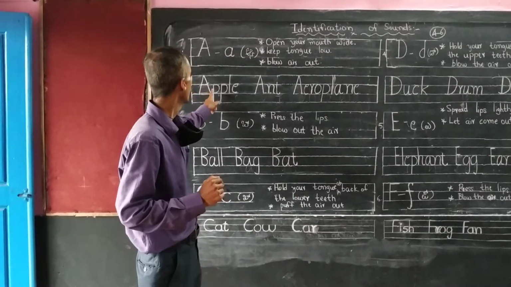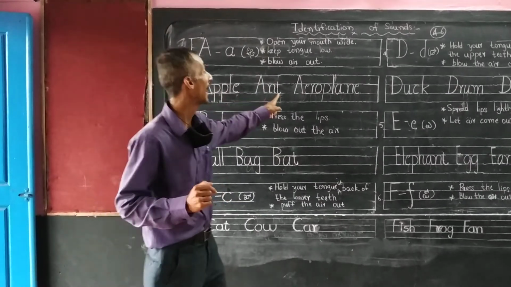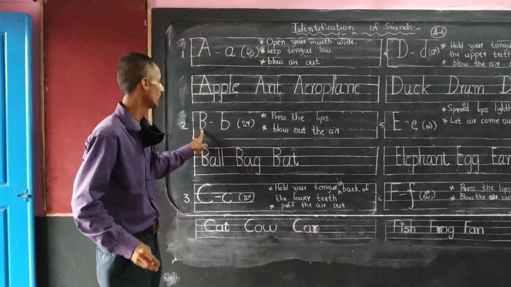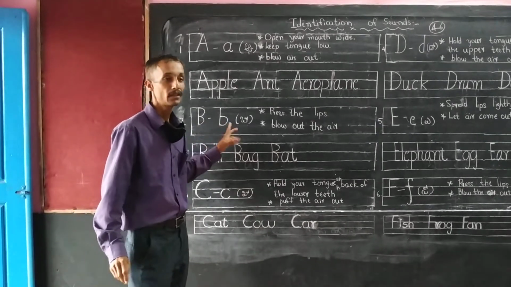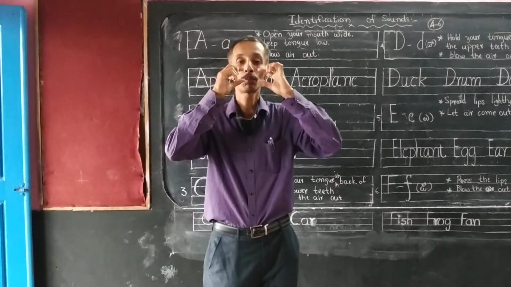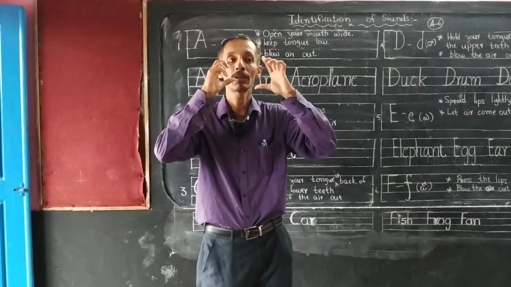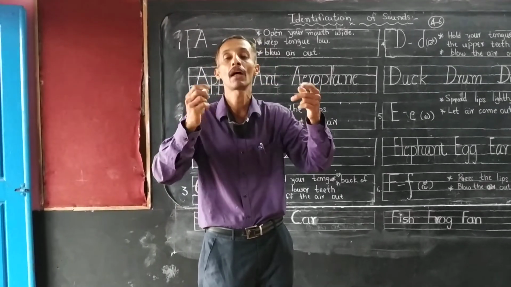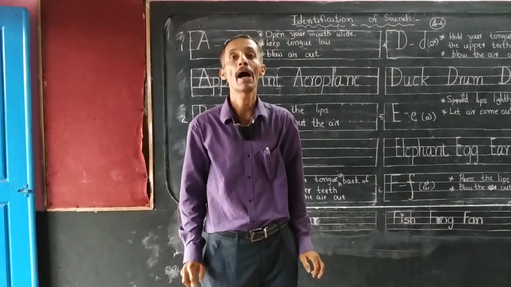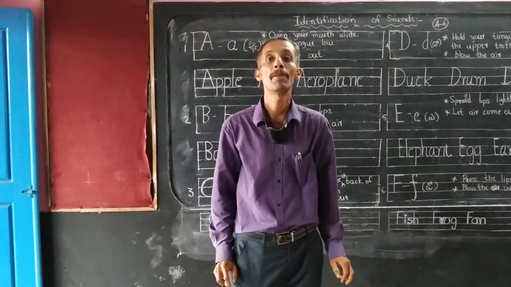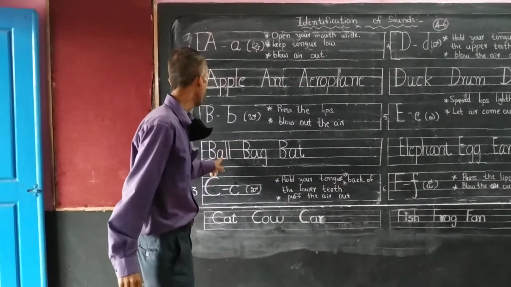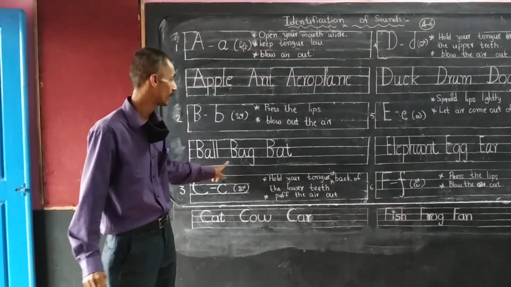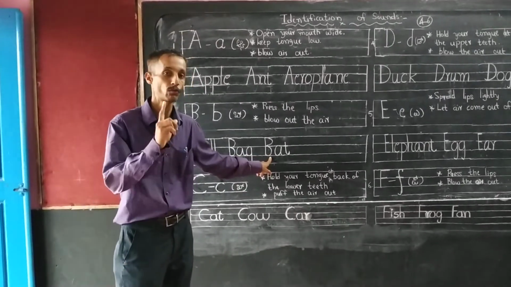Then apple and aeroplane. Next, the second one is B. But it is very simple. You have to press our lips, दबाना, like this, and blow the air out. Like this. Okay, simple. Ball, bat, like this you have to do.